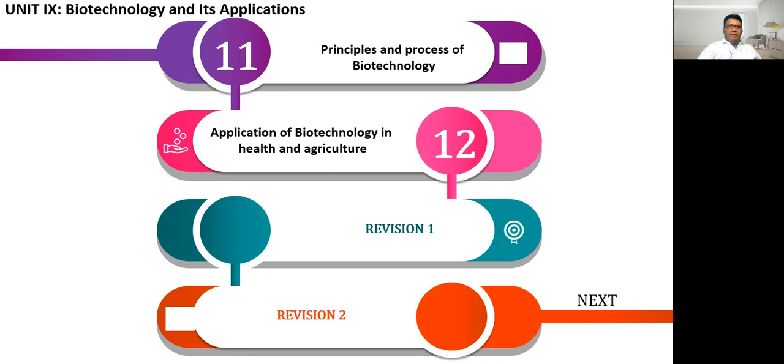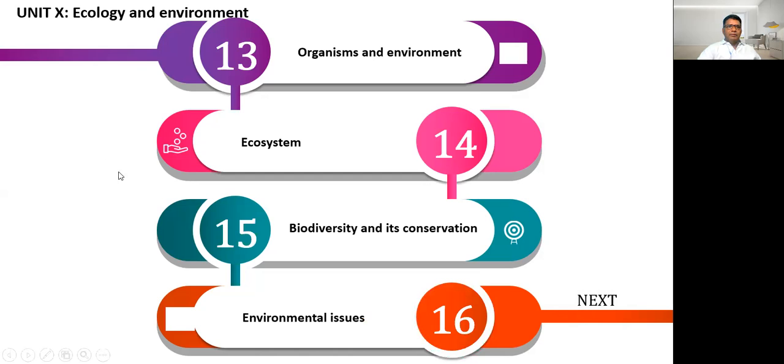Then after this, we'll start our next unit, unit 10, the last unit of the biology syllabus, called ecology and environment. In this, there are a total of 4 chapters. Organisms and environment is the portion in chapter number 13.